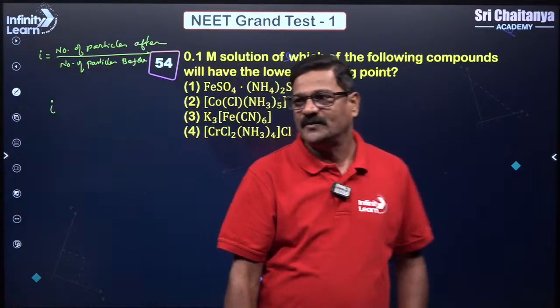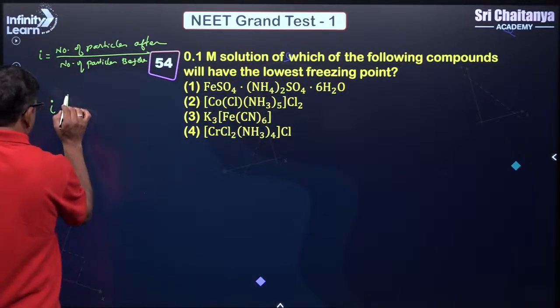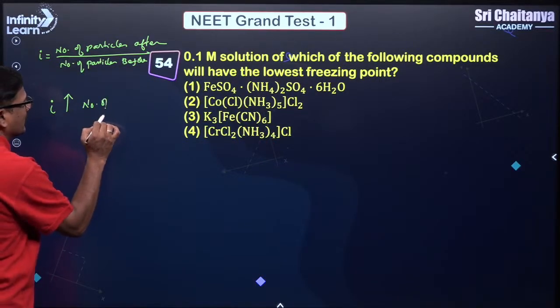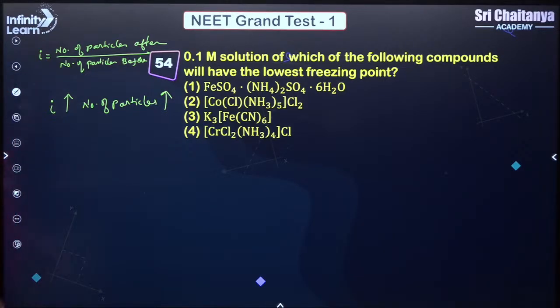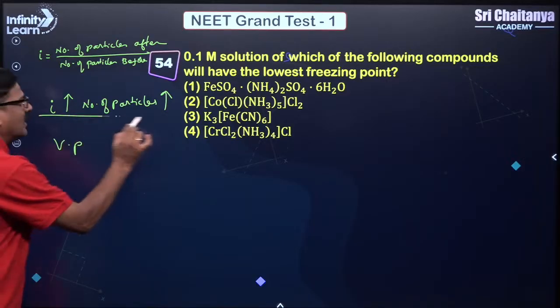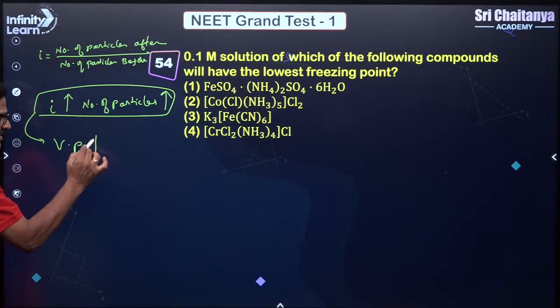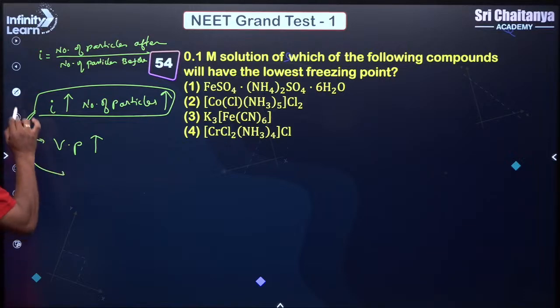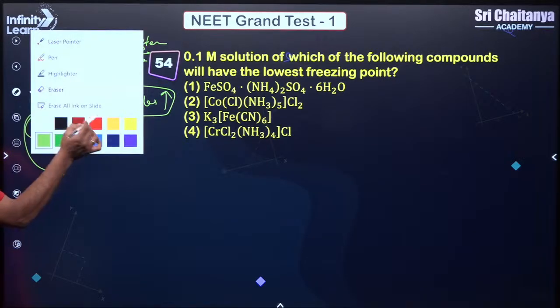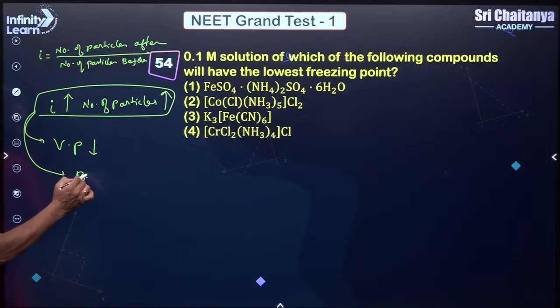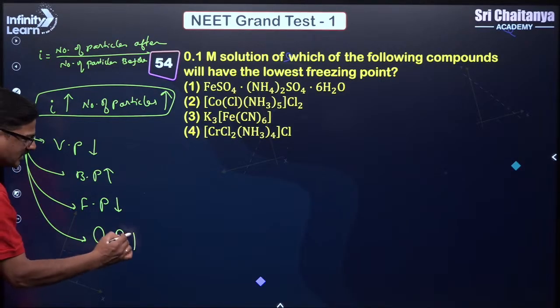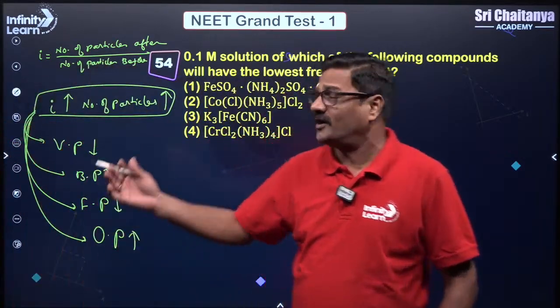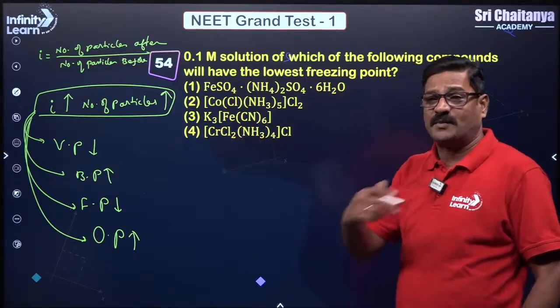So as the i value increases, the number of particles increases. Now as a result of this, what happens? Vapor pressure decreases, boiling point increases, freezing point decreases, and osmotic pressure increases. Using this logic you can answer 100 different types of questions, mind it.